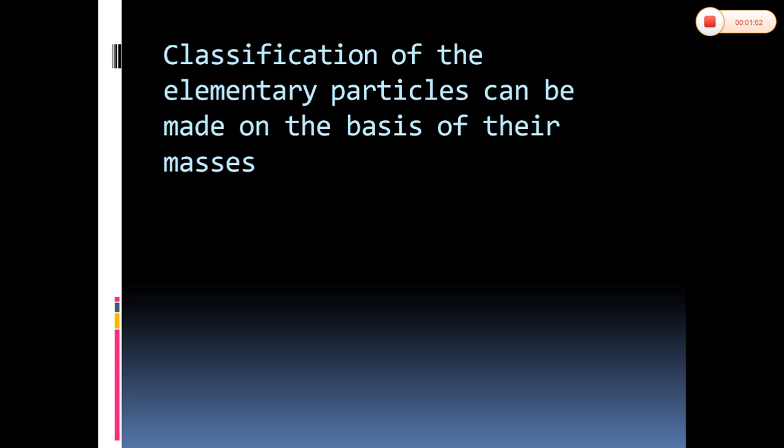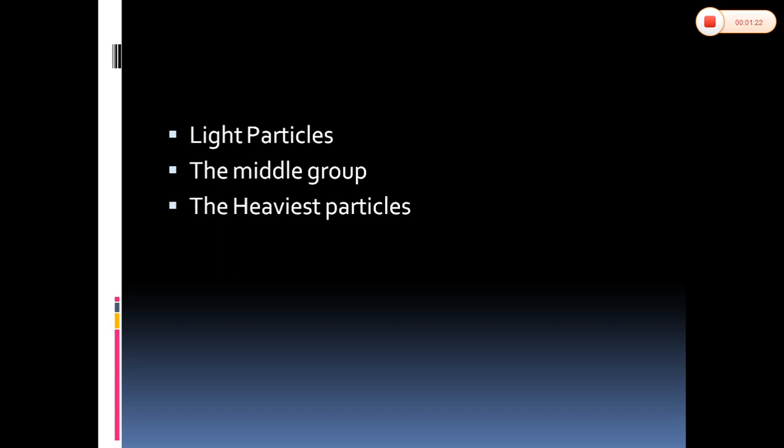Now let us see about the classification of elementary particles. The classification can be made on the basis of their masses. They can be classified as the light particles, the middle group, and the heaviest particles.